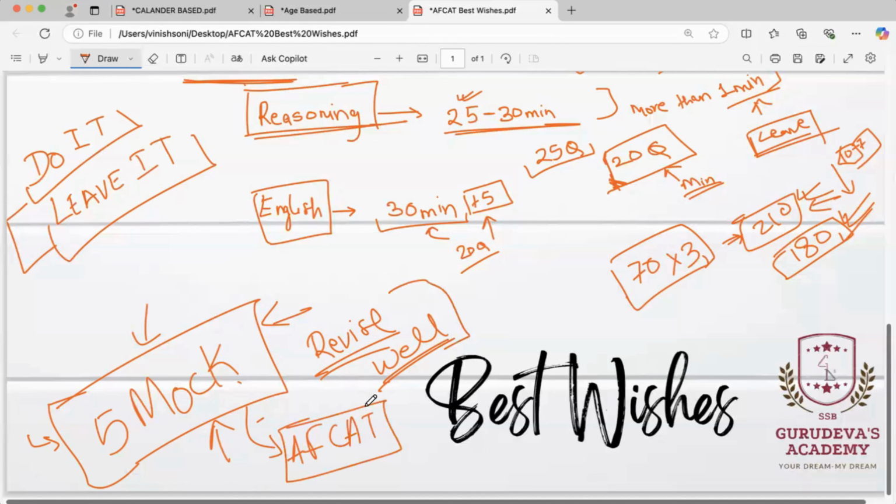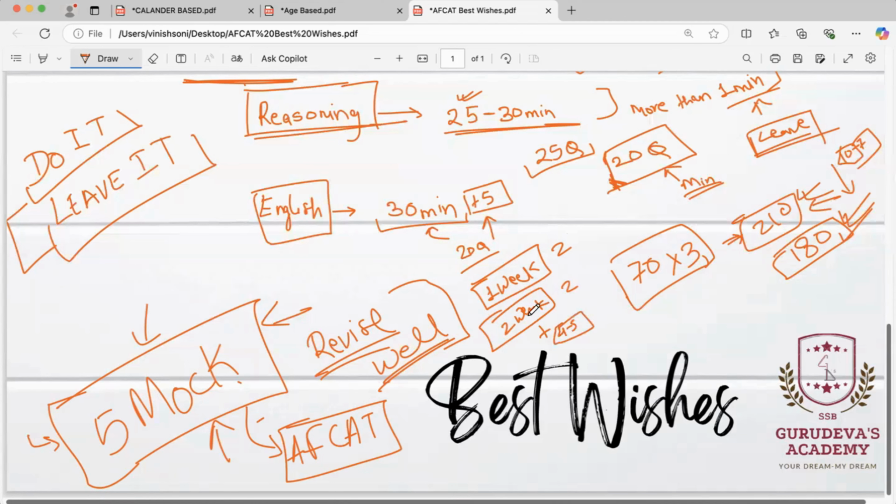Revise the things which we have learned till now. You have one week of preparation time for 2 mock tests, and in the second week you will have another 2 mock tests. So you have good enough time. You have 2 weeks plus some days, plus 4 to 5 days with you.